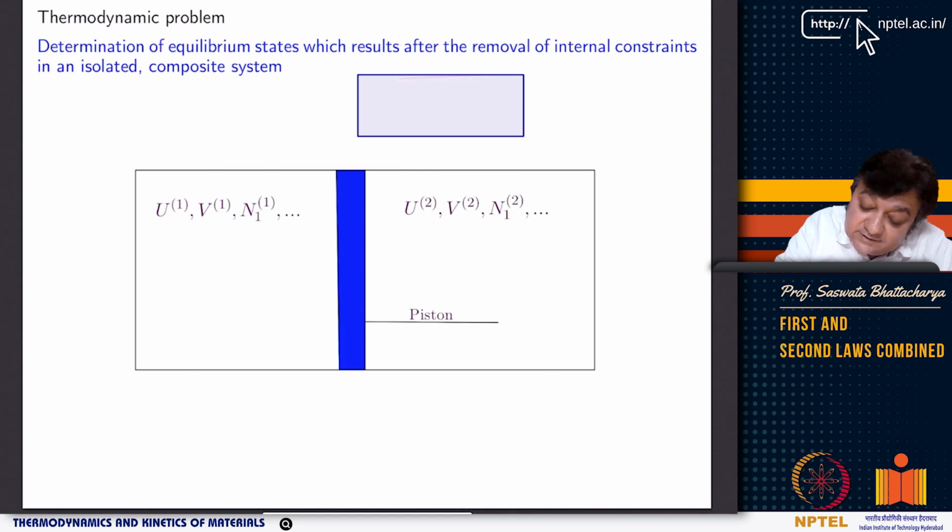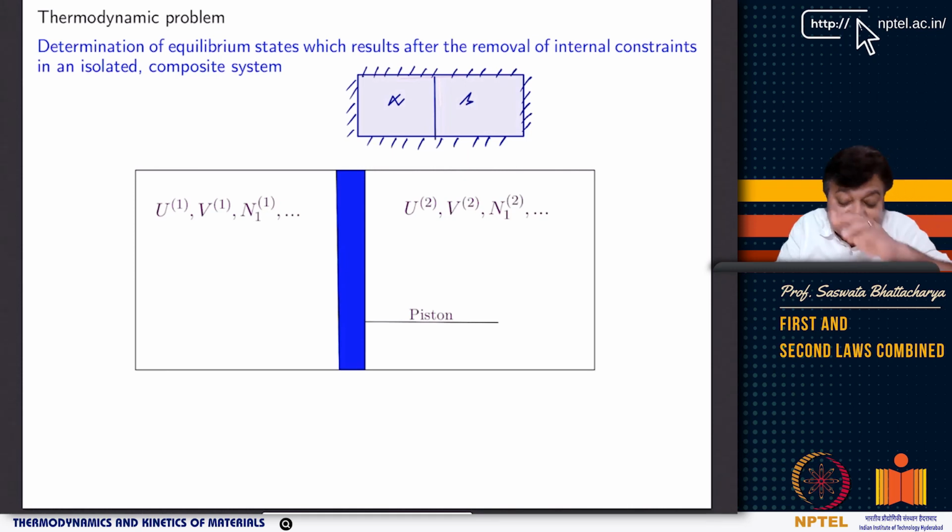In that isolated system, I am thinking of two subsystems, like say a subsystem alpha and subsystem beta, and I am also telling that this isolated system is completely isolated. Completely isolated means there is no heat and mass transfer happening between the system and surroundings.